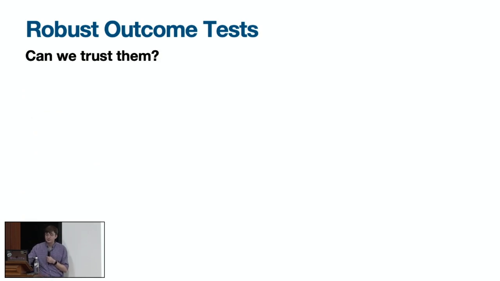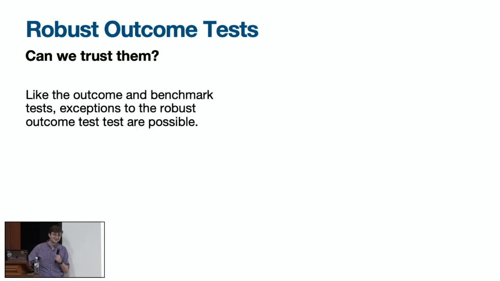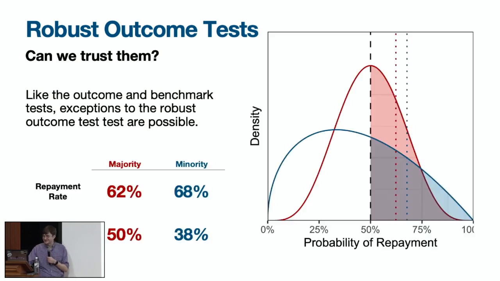Okay, so here's the key question. We saw that comparing lending rates in the benchmark test and comparing outcome rates in the outcome test both can lead us astray. So can the robust outcome test also be wrong? The answer is yes. So here's an example where the robust outcome test would tell you that there's discrimination against the minority group because the lending rate is higher for the majority group, but the repayment rate is lower. But in fact, there is a uniform lending threshold here.